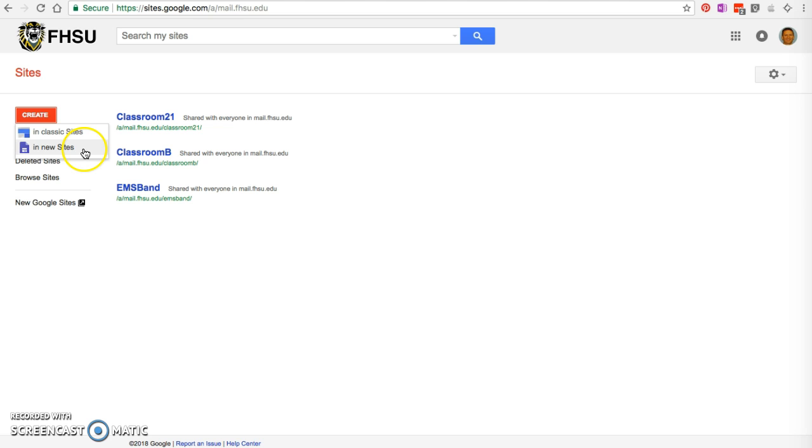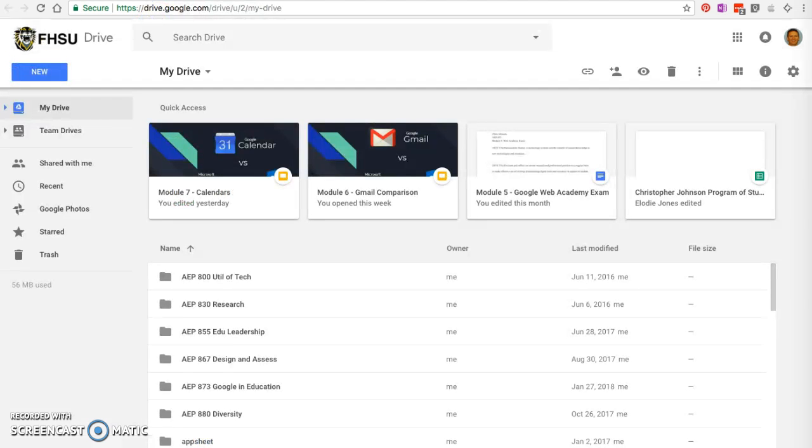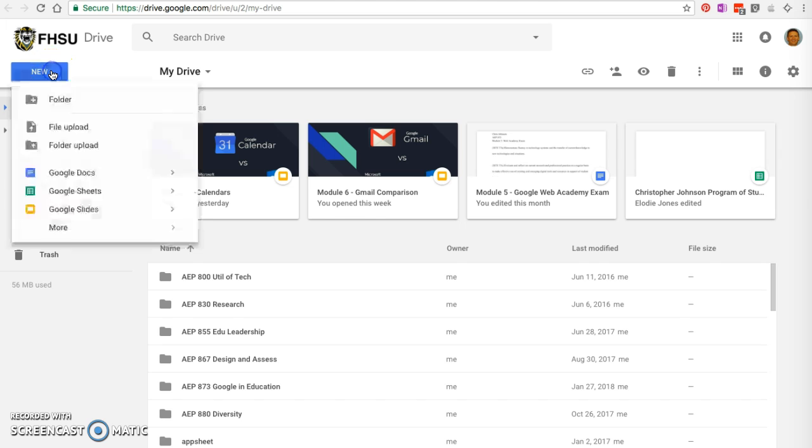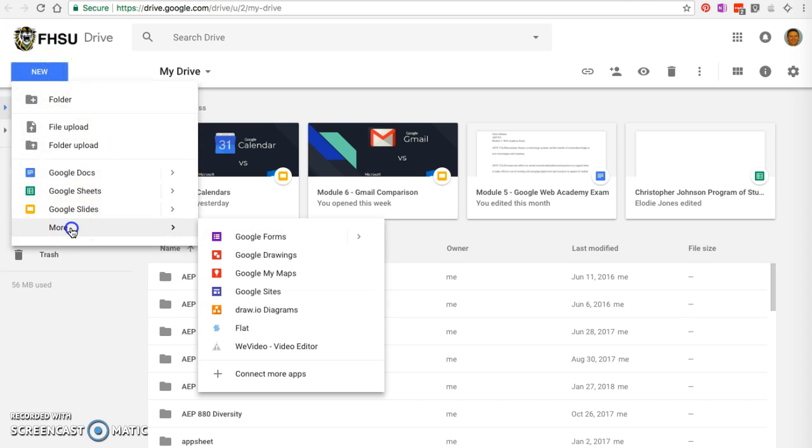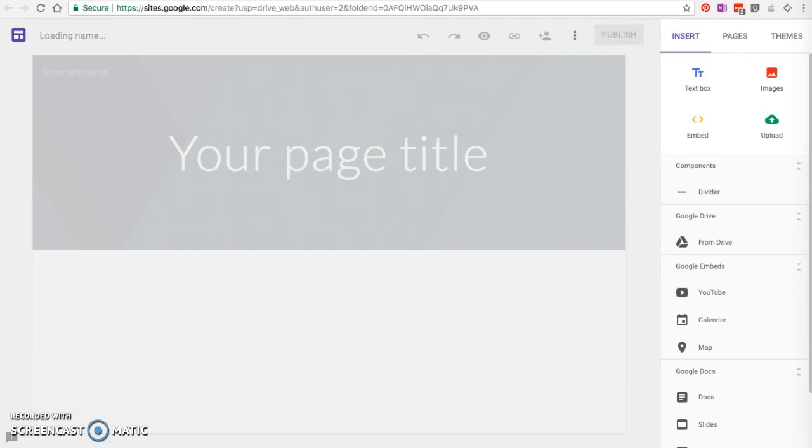Now, if you want to use New Sites, in addition to using this website, you can also create a new site from your Google Drive. So if we go to our Google Drive and click on New, we have to click on the More button, but then we can go down to Google Sites and start a new Google site. So once this loads, we'll see our options.